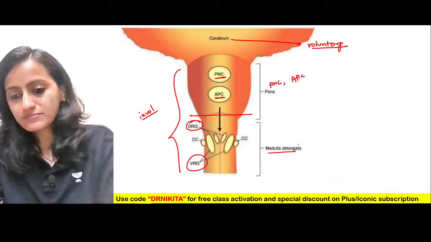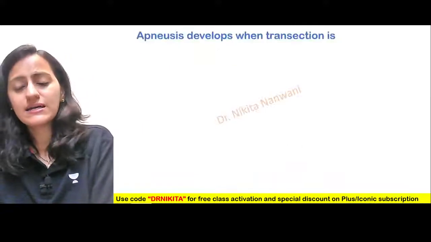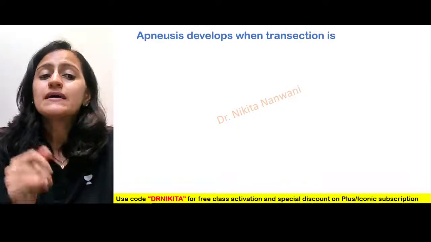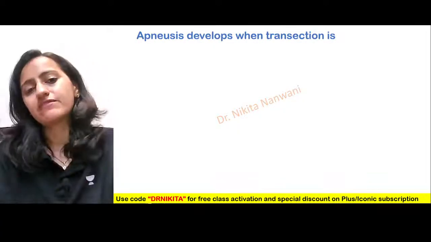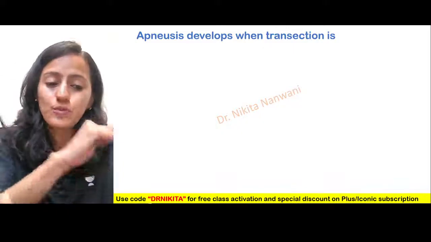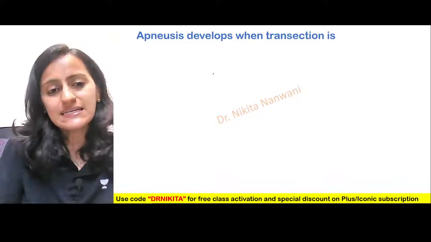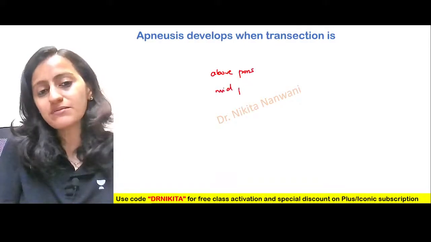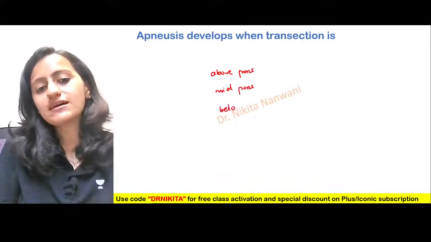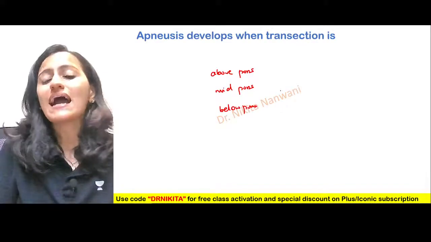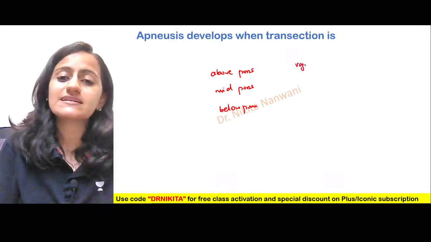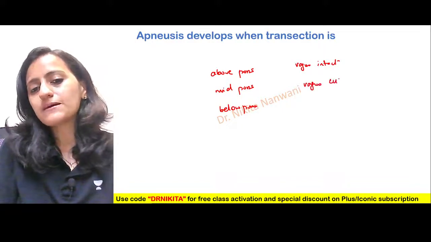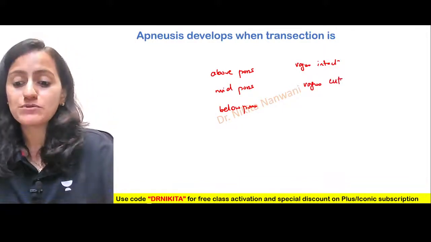Okay, so now tell me, coming to the next discussion here, very very important. When does the apneusis develop? At what stage is the transection? Is the transection above the pons? Is the transection in the mid pons? Or is the transection below the pons? And basically with the vagus intact or with the vagus cut? When will a patient develop apneusis?